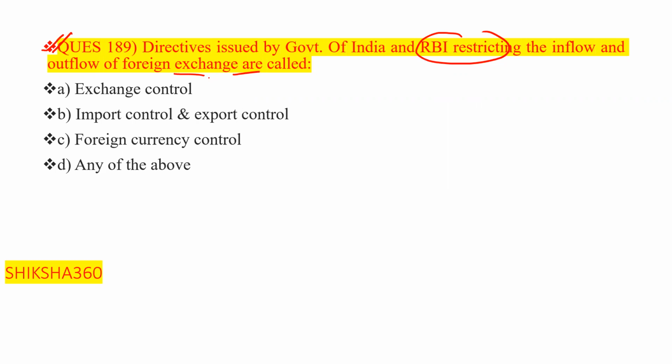Second one is import control and export control. Third one is foreign currency control. Fourth one is any of the above.